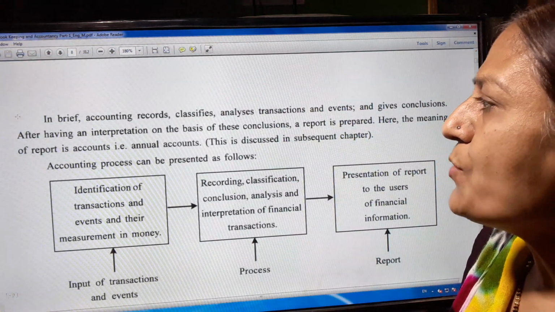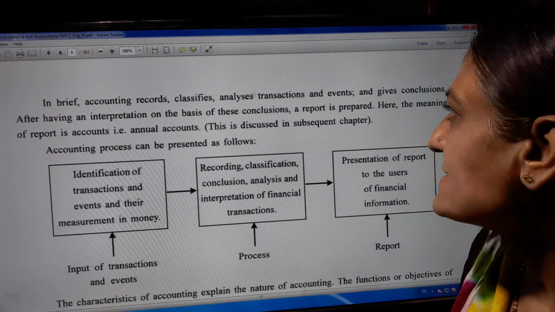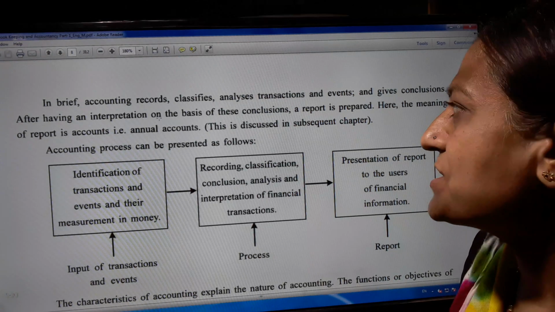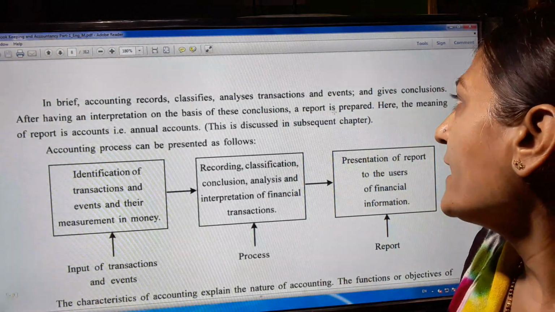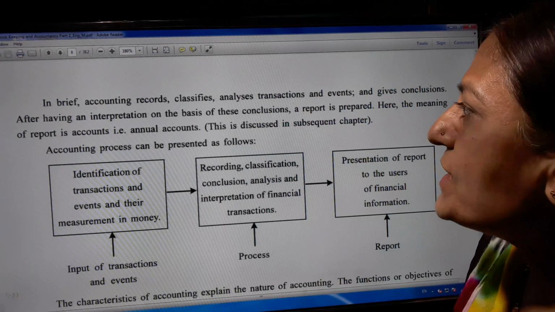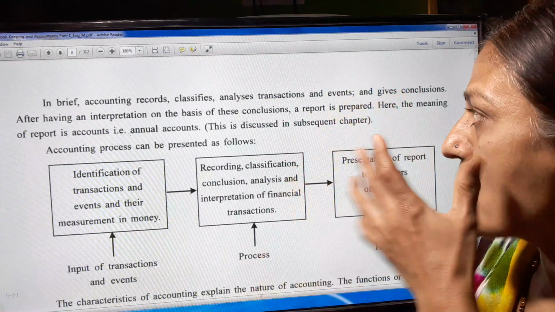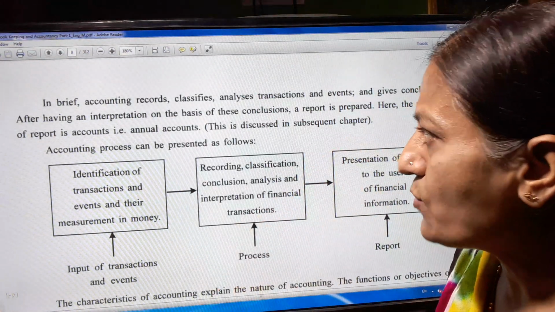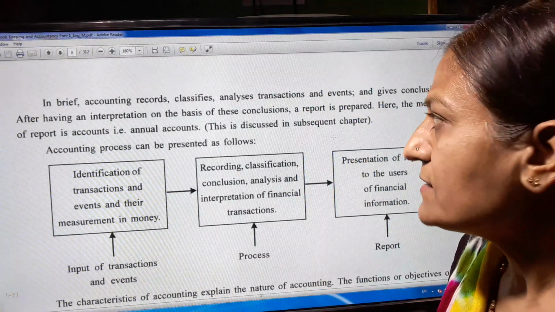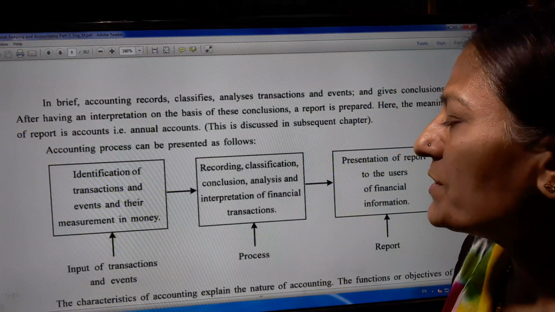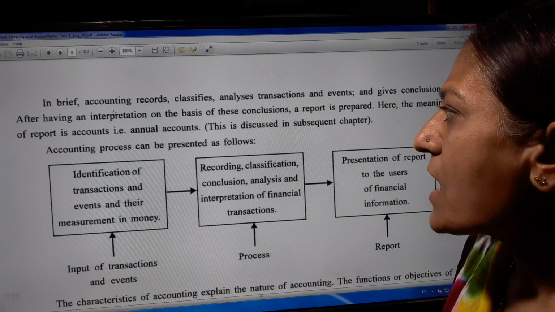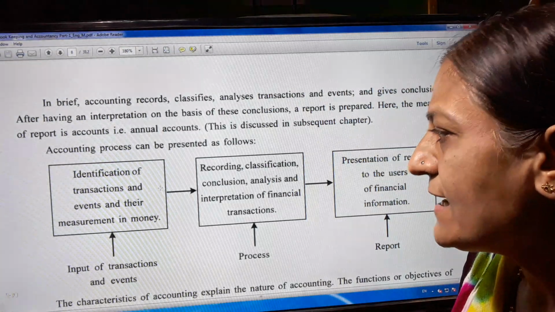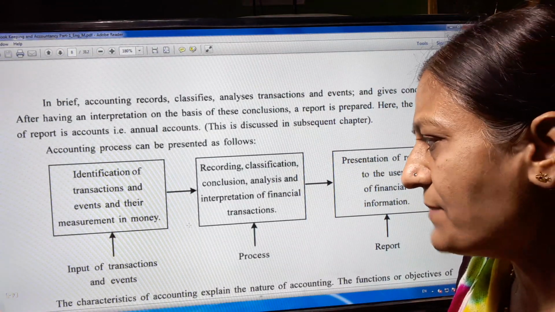In brief, accounting records, classifies and analyzes transactions and events, and gives a conclusion after interpretation, and on the basis of this conclusion a report is prepared. Here the meaning of report is accounts. Annual accounts are discussed in the subsequent chapter, in part 2. The accounting process can be presented as follows: identification of transactions and events and their measurement in money.